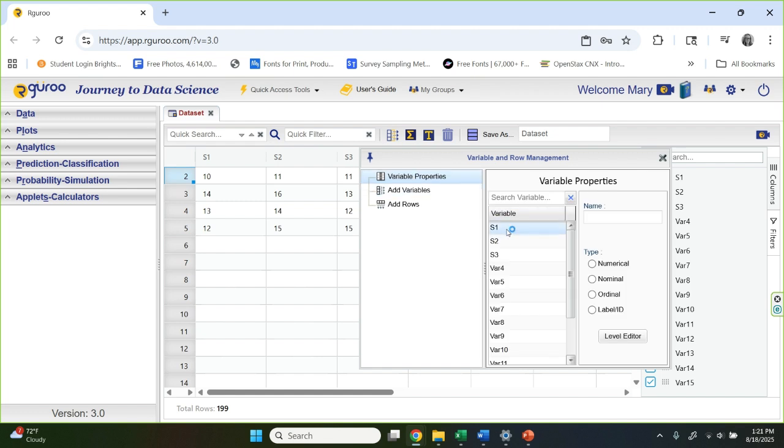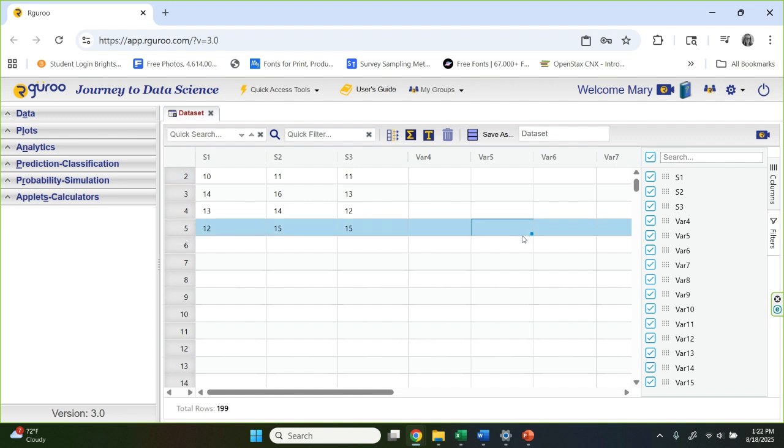And when I click on S1, you can see it's calling it nominal, or another word for kind of a description of it being a categorical variable. And that's because the words came in with it. When we look at S1, we know it's quantitative. These are tens of thousands of dollars. So I'm going to have to change it back in all three of these, as you can see, and S3, to be understood as numerical. That's the first small change we need to make.